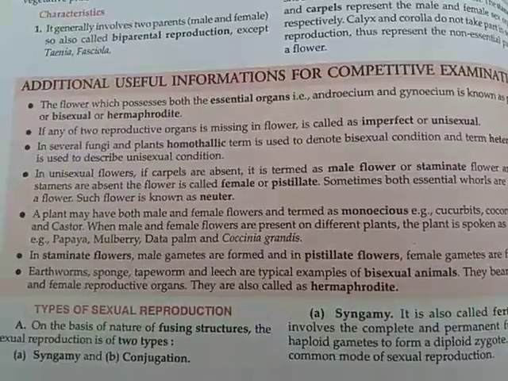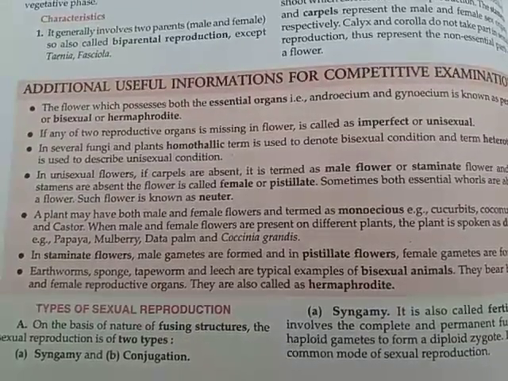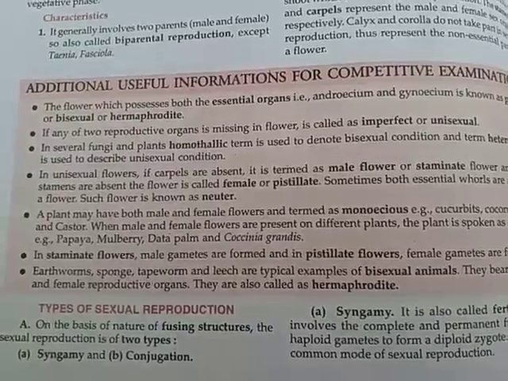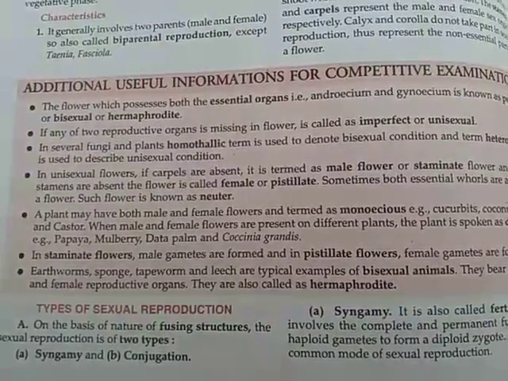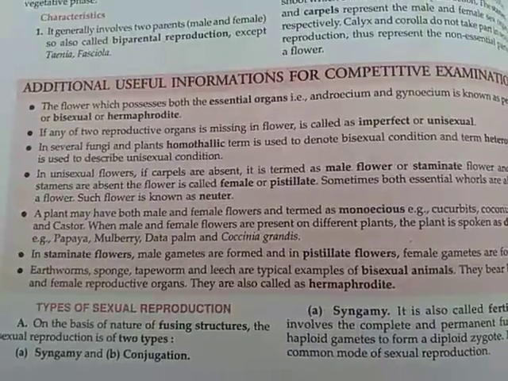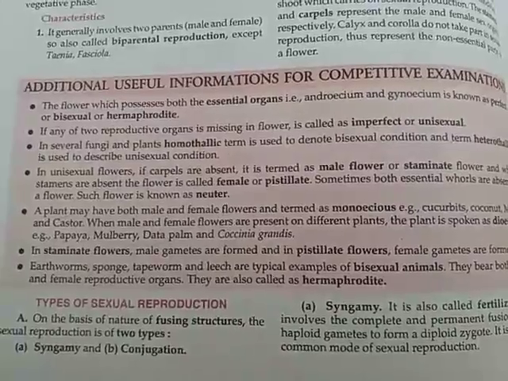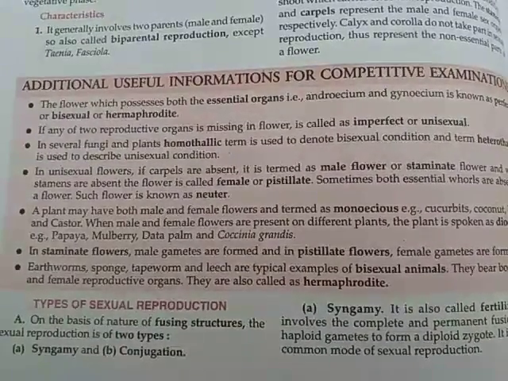In unisexual flowers, if the carpel or female part is absent, then the flower is said to be staminate or male. Or if the male part is absent, or stamens are absent, the flower is said to be female or pistillate. If both essential whorls, both the androecium and gynoecium, are absent, the flower is said to be neuter. Okay.